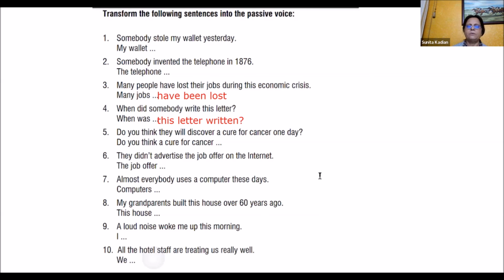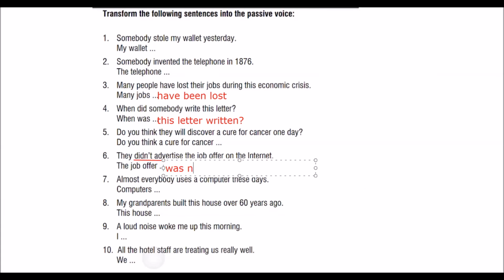Okay. Next one, Disha. The job offer isn't advertised on the internet. Look at the tense. This tense is in past tense, past simple. So how do we put it in passive voice? The job was not advertised on the internet.